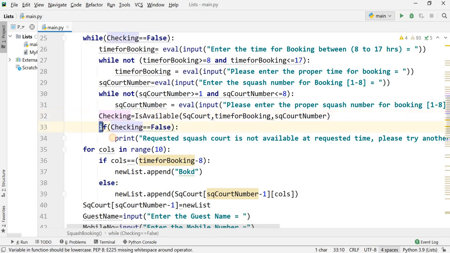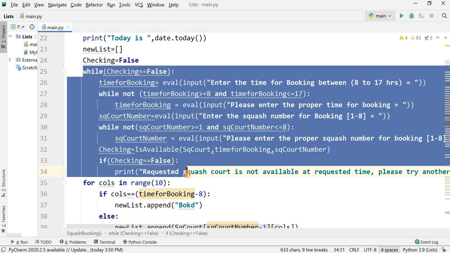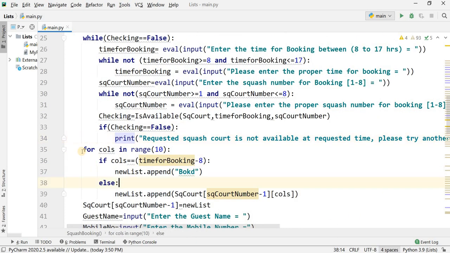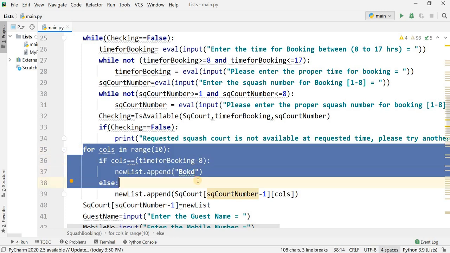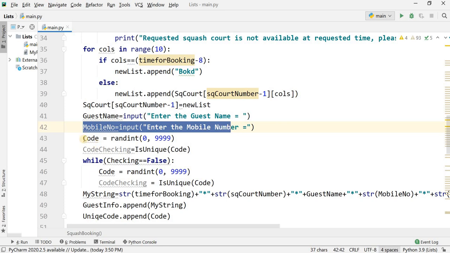In case of true, this will not be executed and all the lines 25 to 34 will be omitted. They will not be repeated again and it will move to the next. And if your value is false, if checking equal to false, then what will it display? It will display requested squash code is not available at requested time. Please try another. Next one is the same. It will copy that value that you want to store as booked. It will copy that row and store it into the new list and again recopy it to the same place. Okay, next one is guest name, mobile number and code.